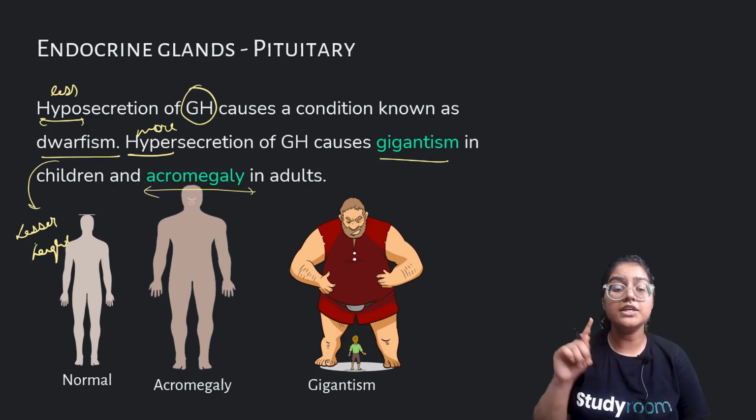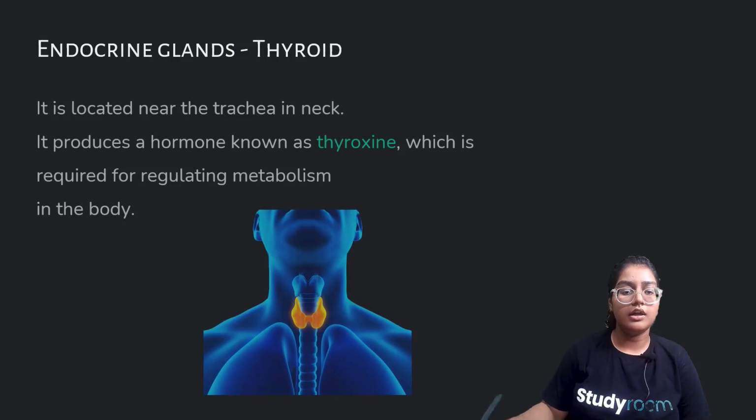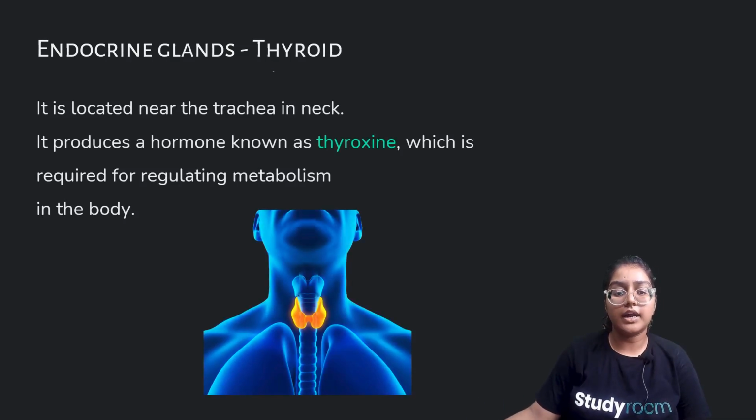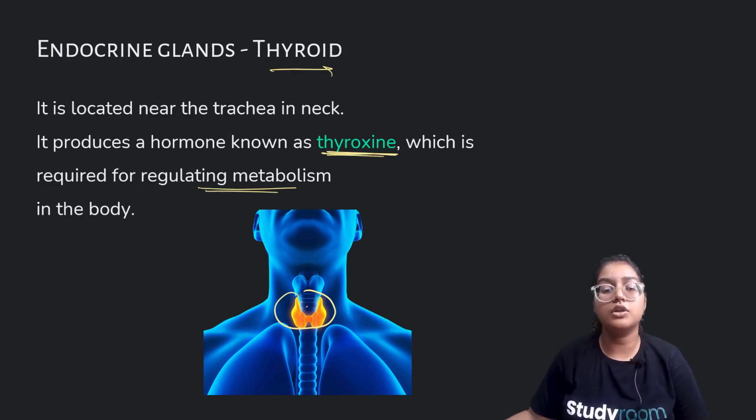So the pituitary regulates growth hormone, and if there is hyposecretion, then there will be a condition known as dwarfism. If there is hypersecretion, then there will be gigantism. Now the thyroid gland. You have often heard your elders saying I have thyroid, I have hyperthyroid, I have hypothyroid. It is located near the trachea in the neck, as you can see here. It produces a hormone called thyroxine, and thyroxine regulates the metabolism of our body.